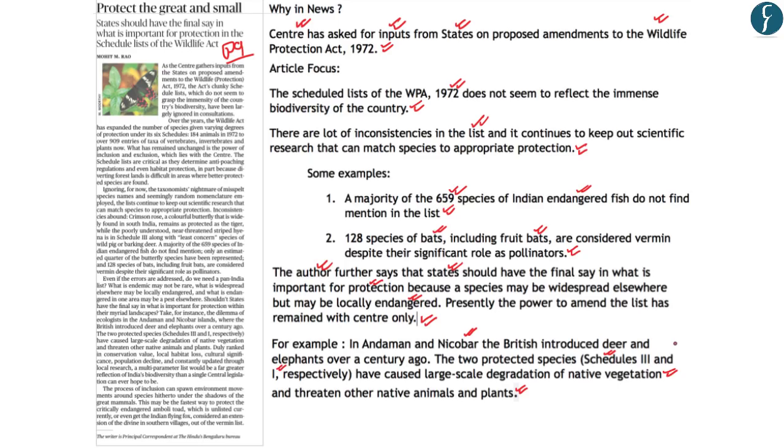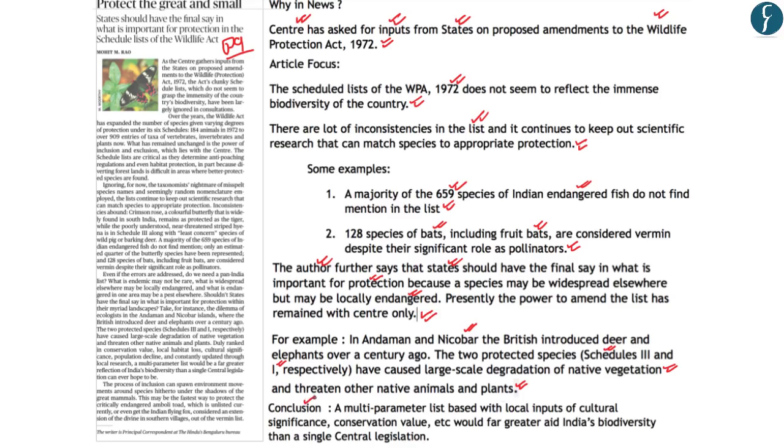So, according to the author, the protection that has been given to the deer or the elephant under the Wildlife Protection Act has restricted the government of Andaman and Nicobar in the protection of their own native vegetation and native animals. This is why the author is recommending that the state should have the final say in what animal is locally endangered and therefore required to be protected under the Wildlife Protection Act. The final recommendation of the author is that a multi-parameter list, based upon local inputs of cultural significance, conservation value, among other factors, would be far greater in aiding India's biodiversity than a single central legislation. And these local inputs, according to the author, should be provided by the states.